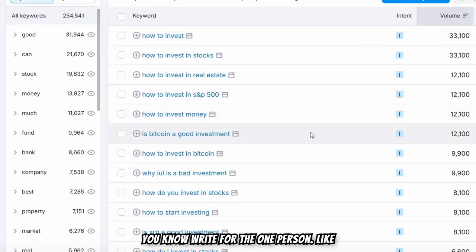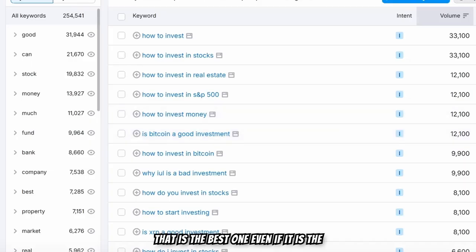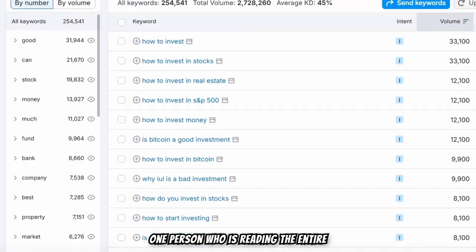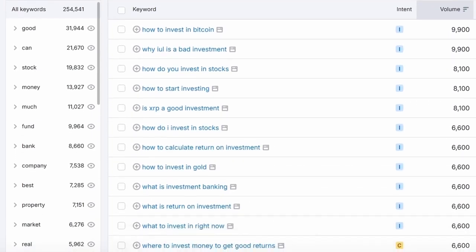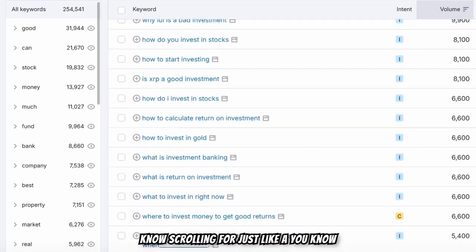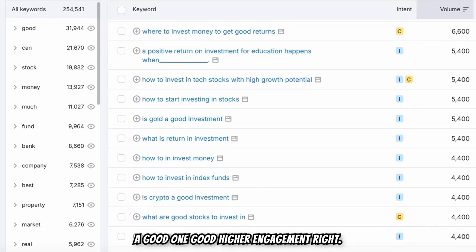Write for the 1%. Like, guys, the best way to win in blogging is writing one-on-one. That is the best one. Even if it is one person who is reading the entire article, it is better engagement for Google than 100 people scrolling for just 2 to 3 seconds. So that is not good; higher engagement is better, right?